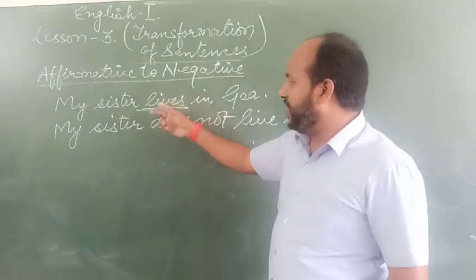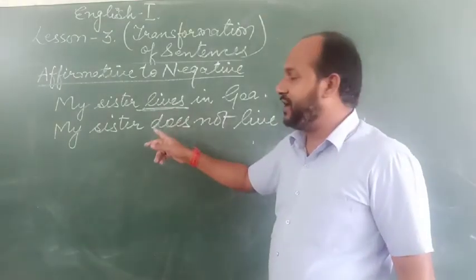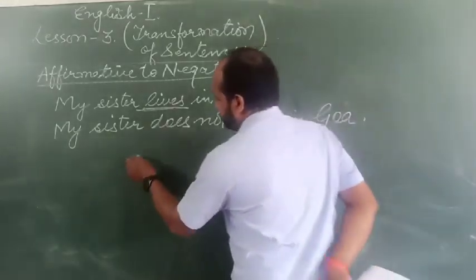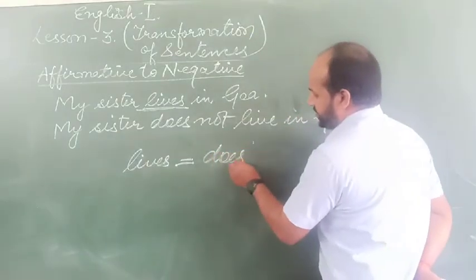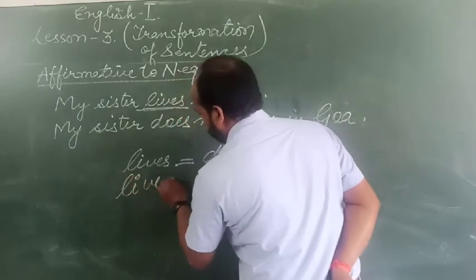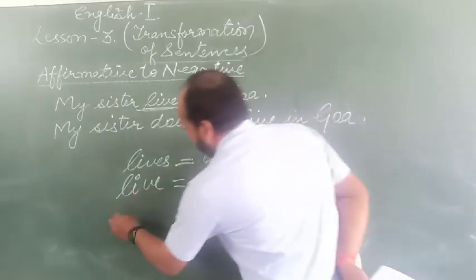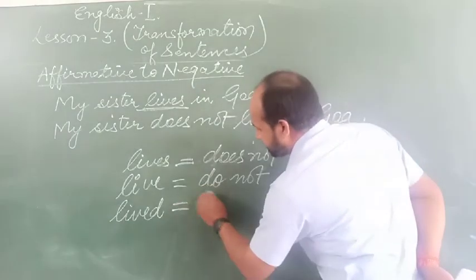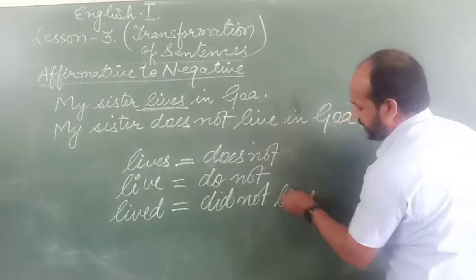Okay, in the same way, if it was live, then we would have used do. Okay, if it was lived, we would have used did. See, for lives we use does not. If the verb was live, then we would have used do not. And if it is lived, then what will we use? Did not live.